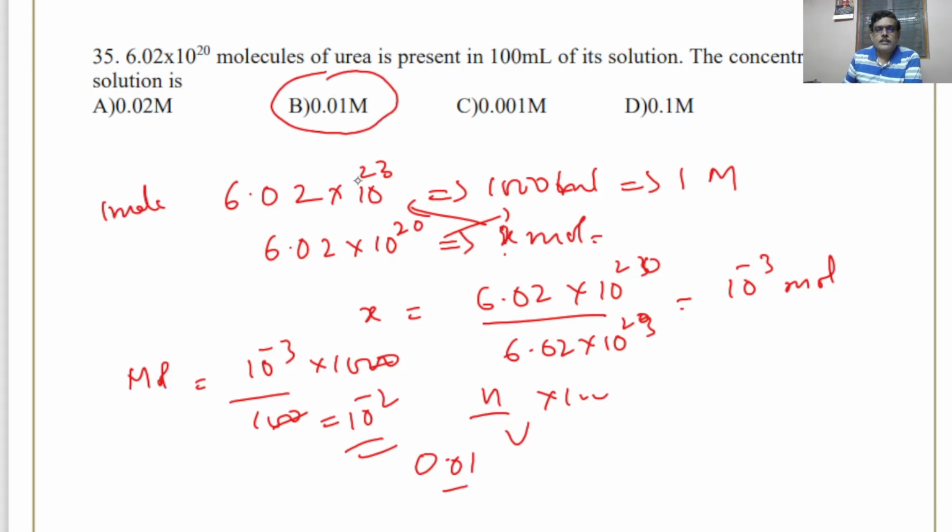See, instead of giving the number of moles of solute, they have given the number of molecules, which should be converted into number of moles. Number of moles is 10^-3 mole. So you apply the formula of molarity, N over V into 1000, where N is the number of moles of solute. Then you get the answer as 0.01 molar.